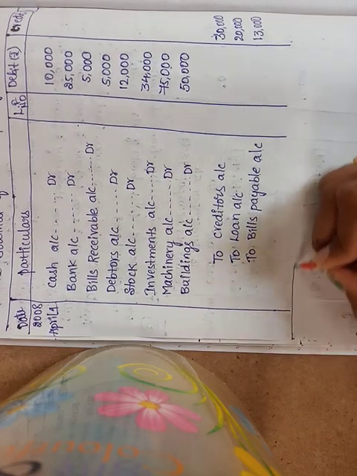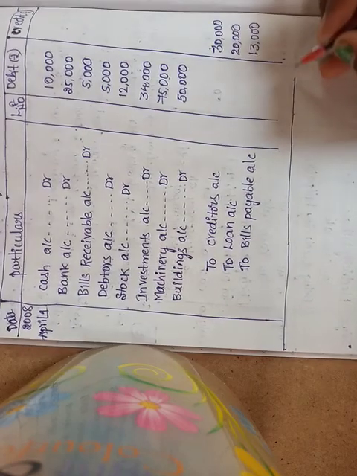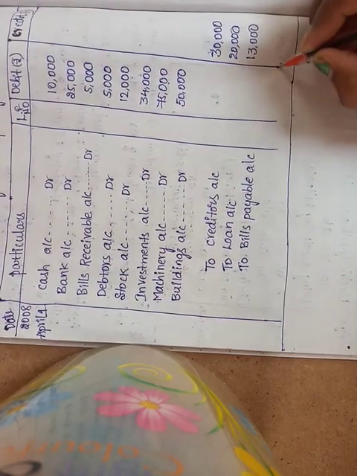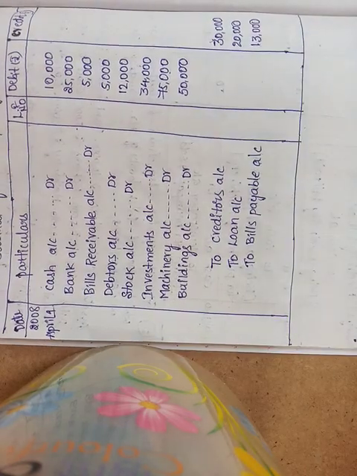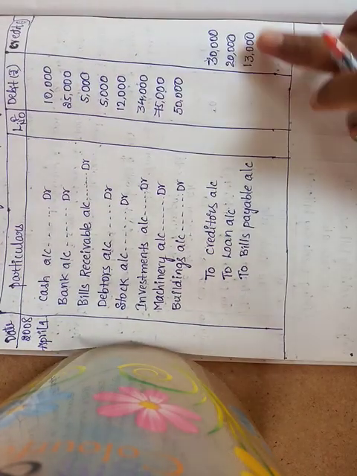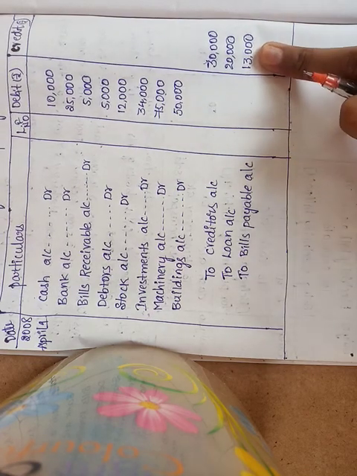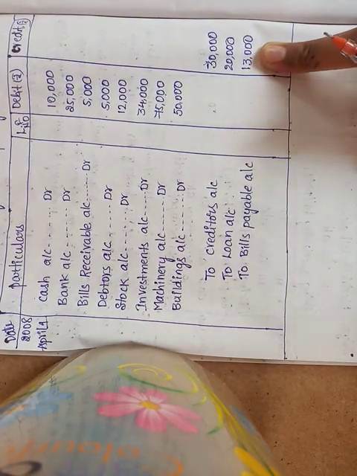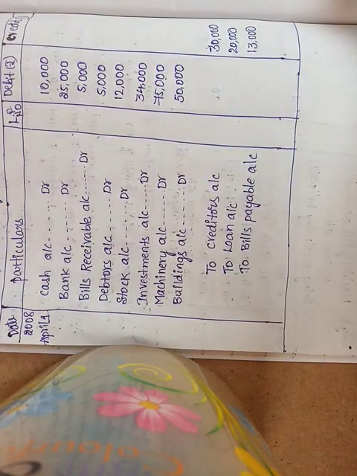What is the general rule? Debit and credit must be equal. See here, the credit side is how much? 30 plus 20 is 50, 50 plus 13 is 63,000 is the credit side balance.